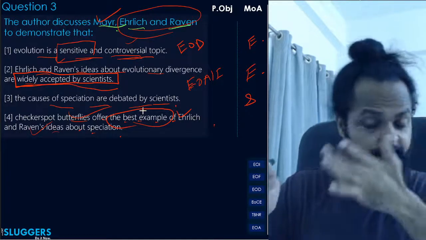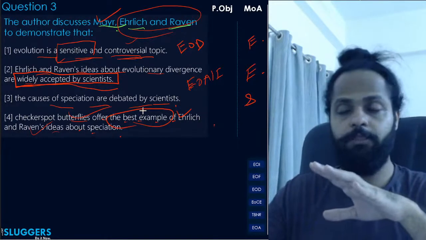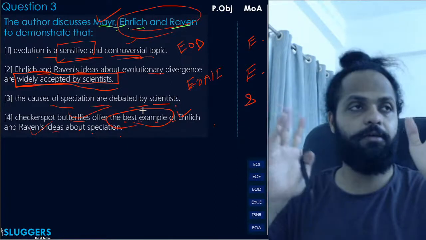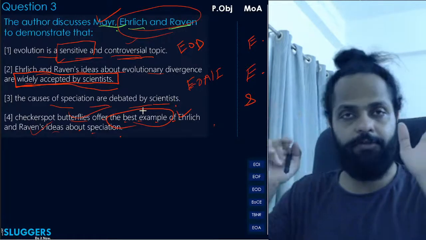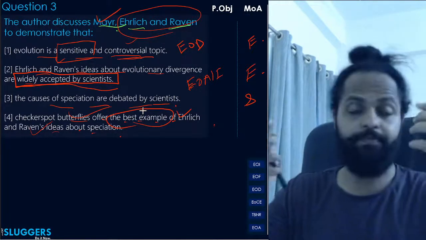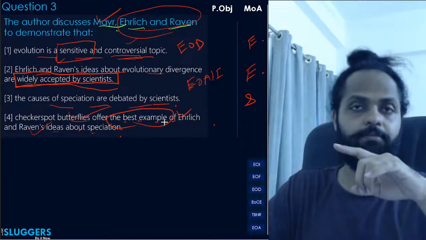All we know is that these scientists studied that particular species, or let's say 3 of them, to demonstrate the validity of their hypothesis, or to figure out the causes of diversity in a species. We don't know if this is the best example.